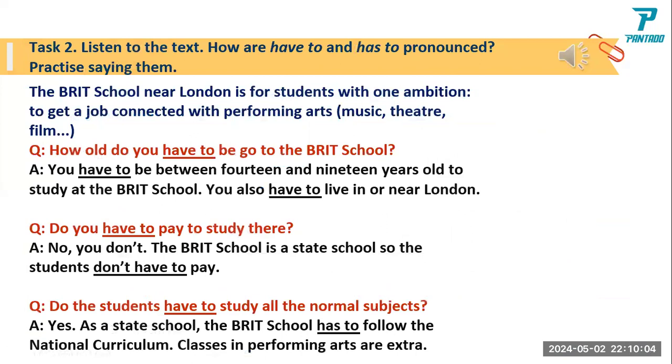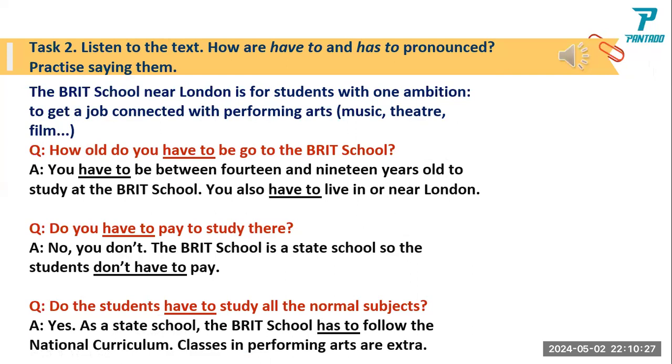Okay, this one. Listen to the text. How are have to and has to pronounced? Practice saying them. Lesson 2B, Exercise 3.